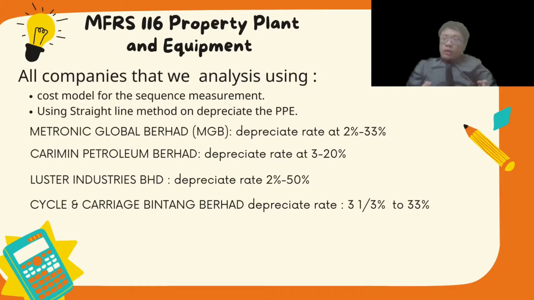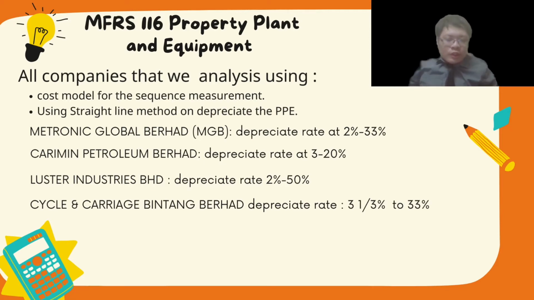Hello everyone, my name is Shutenko, matrix number 278154. Now I want to present about MFRS 116 property, plant and equipment and MFRS 136 impairment. So MFRS 116 property, plant and equipment are tangible assets that are held for use in the production or supply of goods or services, for rental or for administrative purposes, and are expected to be used during more than one period.